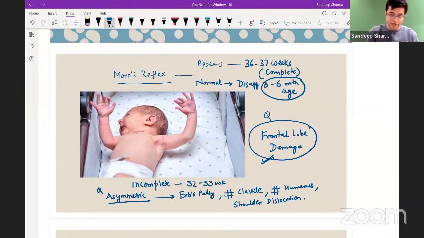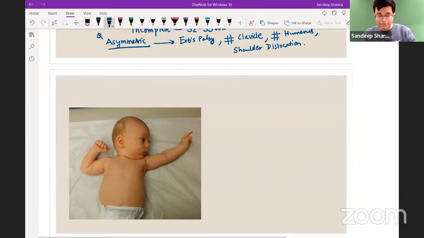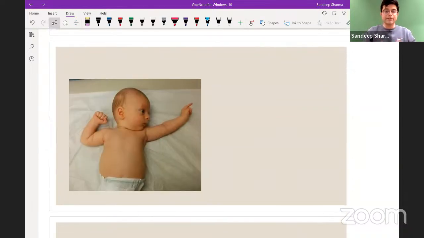So first thing, what is the reflex which is being checked? This is Moro's reflex which is being checked, right? Let us move to the second reflex. There is a reflex which is being checked as shown in the image. What is the likely diagnosis in this child? What is the reflex which is being checked?